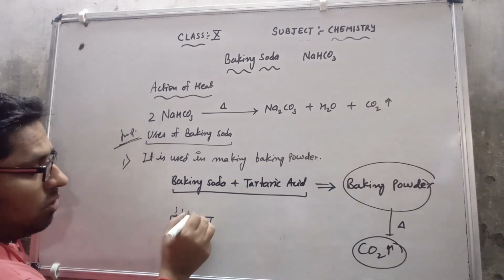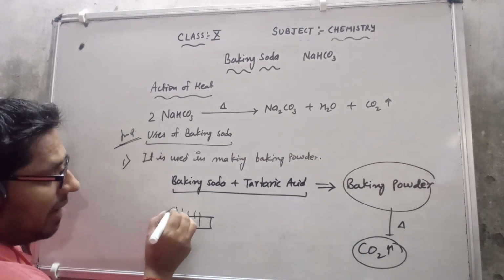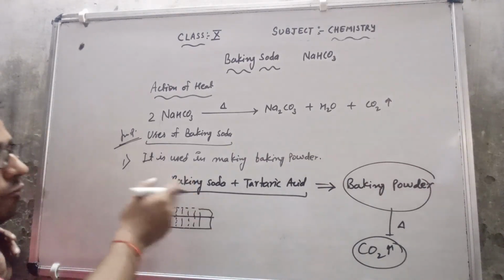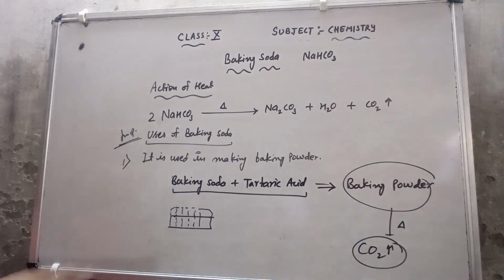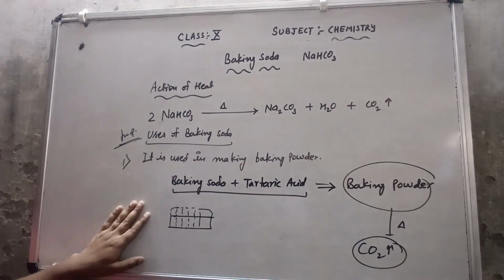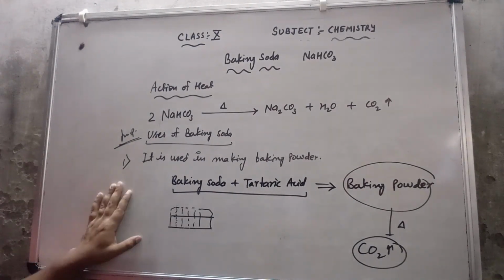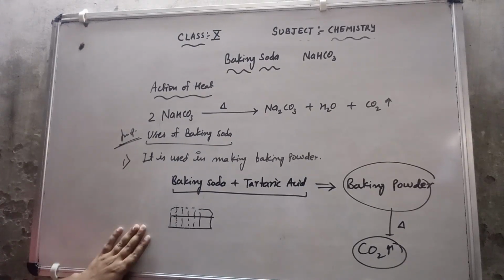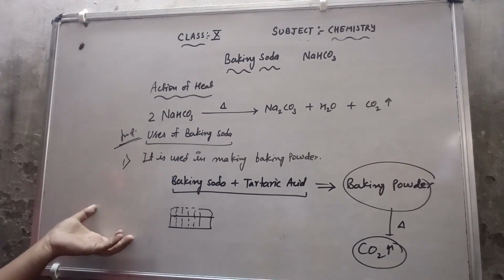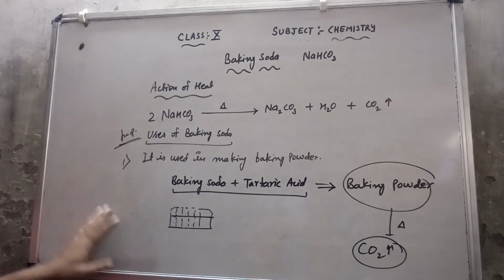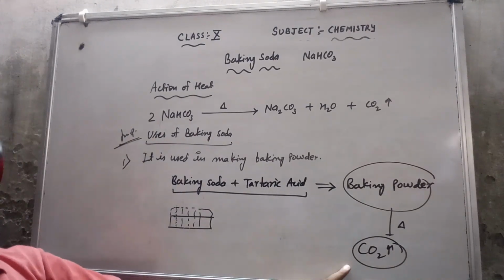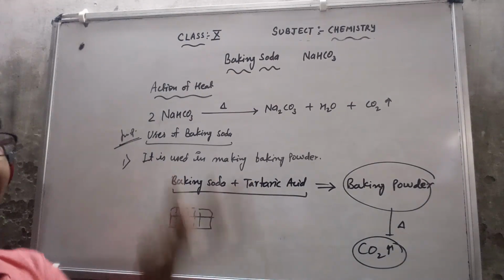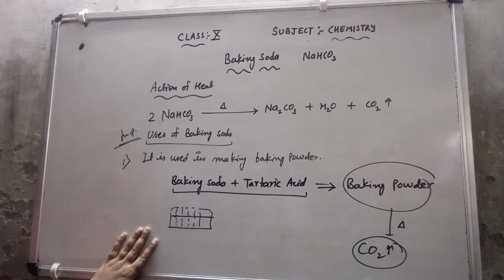So in the bakery, baking powder is used to make cake and bread soft. During heating, baking powder releases carbon dioxide gas, which comes out in the form of bubbles and rises up. Due to that, the cake and breads become spongy and fluffy.